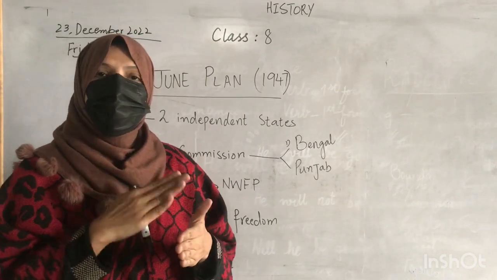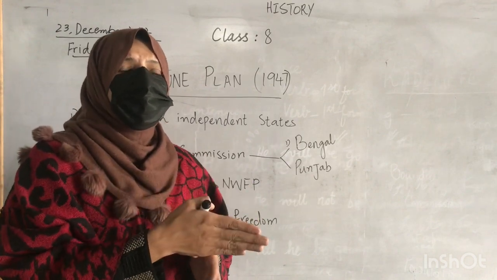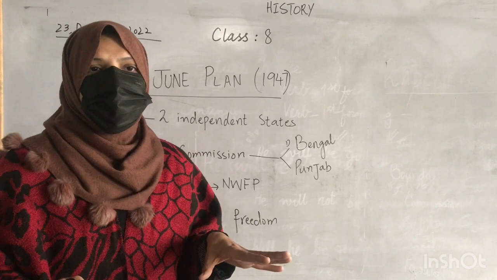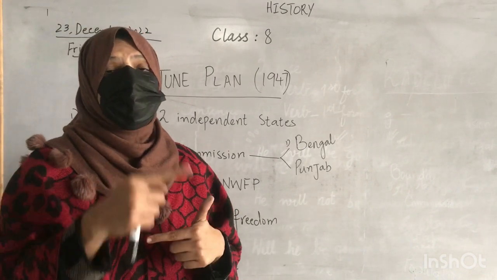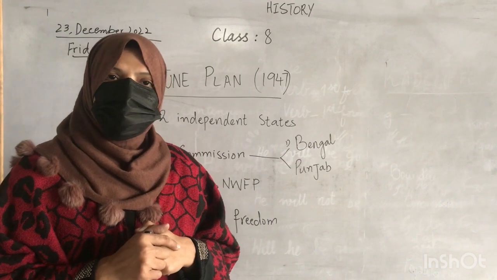Lord Attlee removed Lord Wavell and appointed Lord Mountbatten in order to solve all the problems of the subcontinent and to peacefully hand over the powers to the leaders of the political parties.